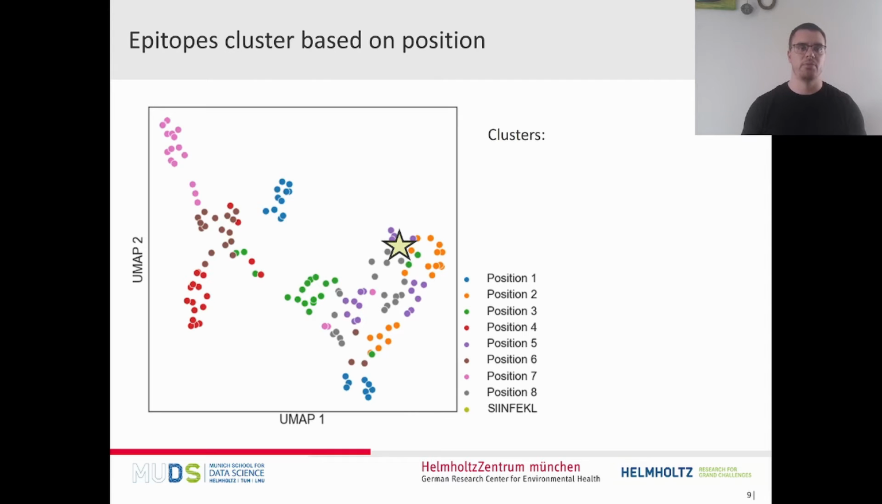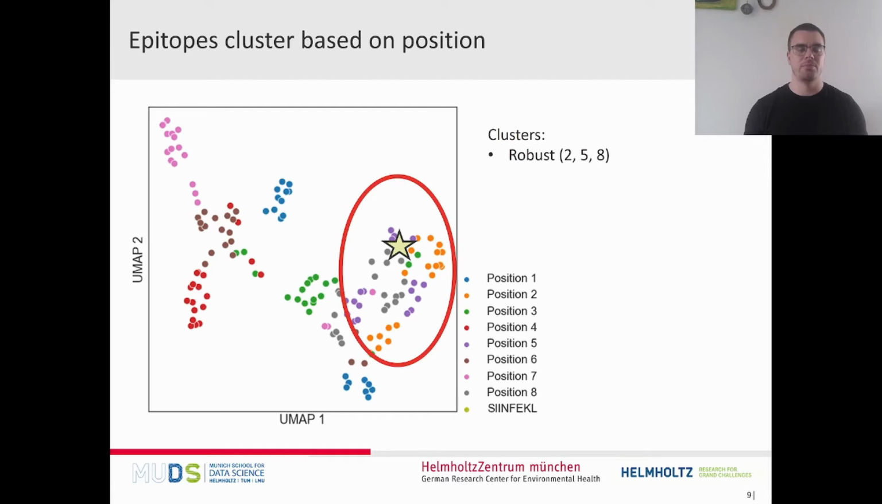In our first step, we performed dimensionality reduction on an epitope level. For this, we used the activation vector of all T cells as an input vector and used UMAP embedding. The yellow star indicates our base epitope, and we can already see in the color coding that the epitopes cluster based on the position where the exchange took place. We can identify different clusters.